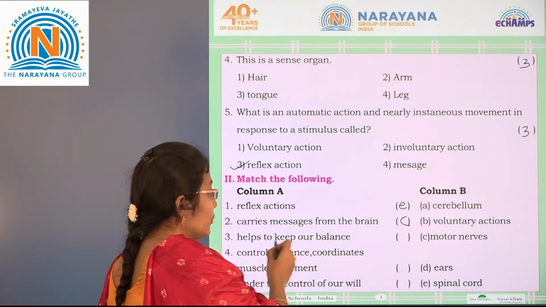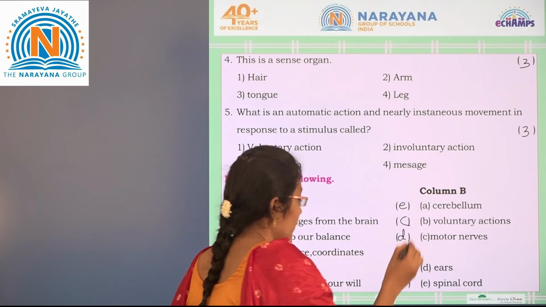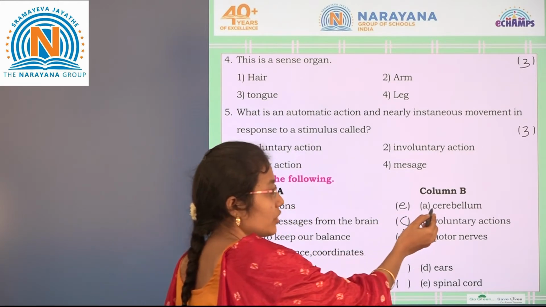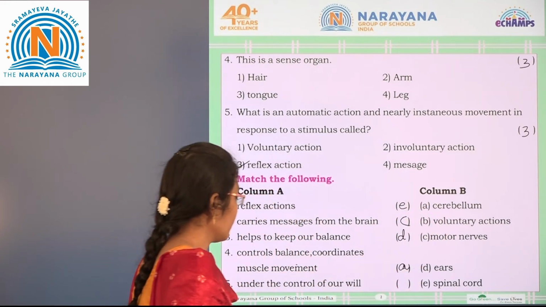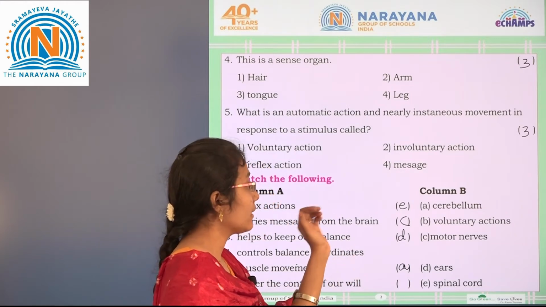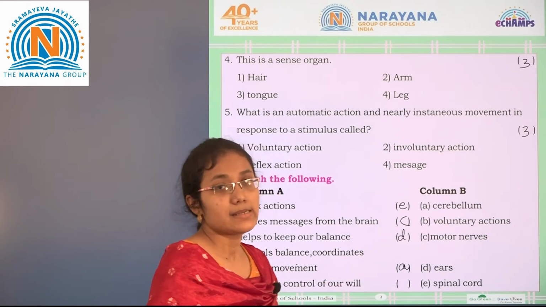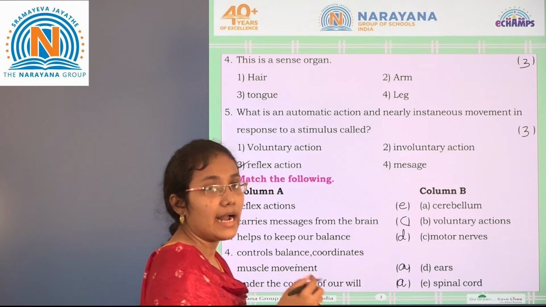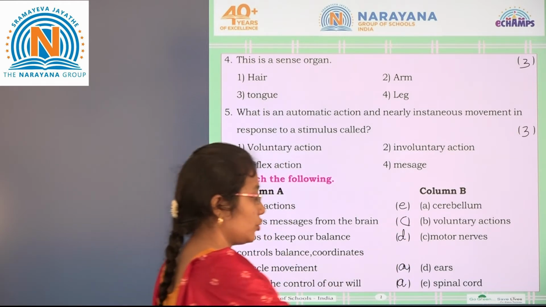Next, third one, helps to keep our balance. Which helps to keep our balance? It is the ear. Control balance, coordinate muscles, movement. So which is it? It is the cerebellum. Let us write here A. Next, the fifth one, under the control of our will. So we can do it on our own. It is the cerebellum. Let us write here A. The actions that are under our control are called voluntary actions.